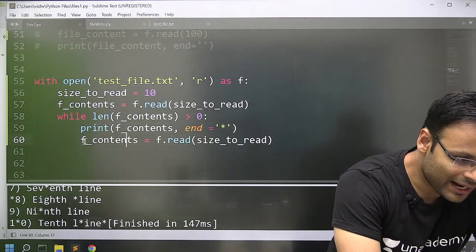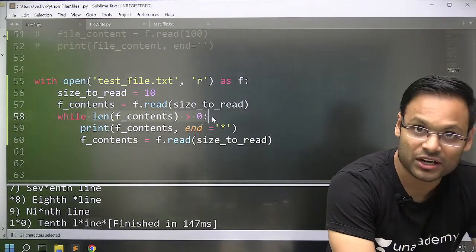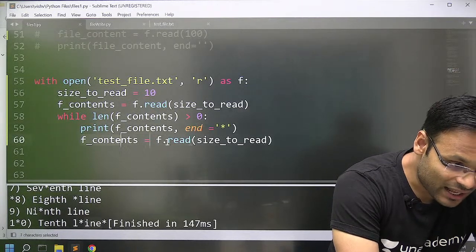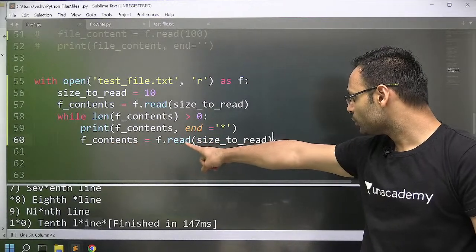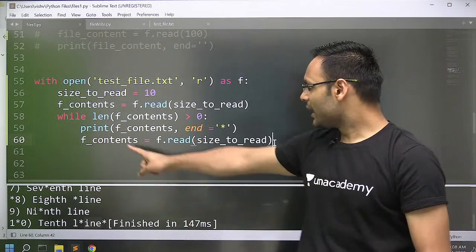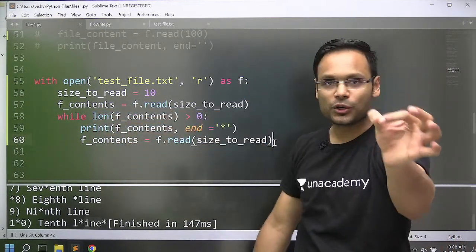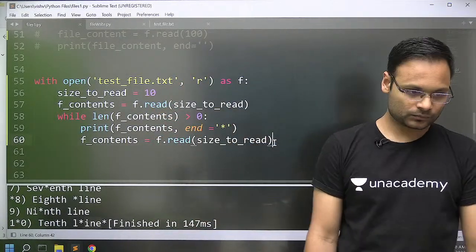Keep going. At the end, you have only 3 characters to read. Fine. Still, 3 characters is greater than 0. Yes. Print it ending with star, and another time you will try to read. Now, the last time you try to read through f.read with size to read 10 characters, you don't have any character, an empty string. When the length is equal to 0, we go out of the loop.